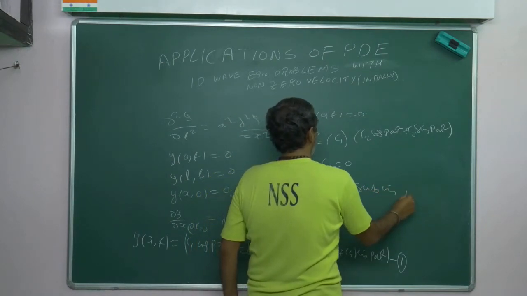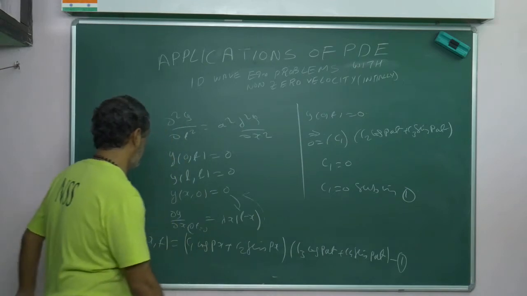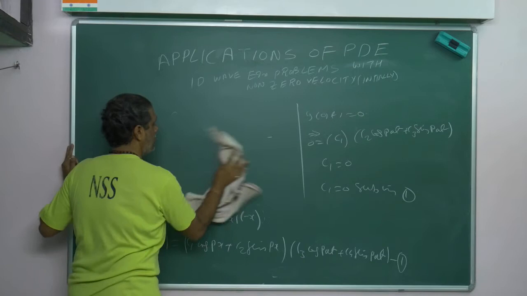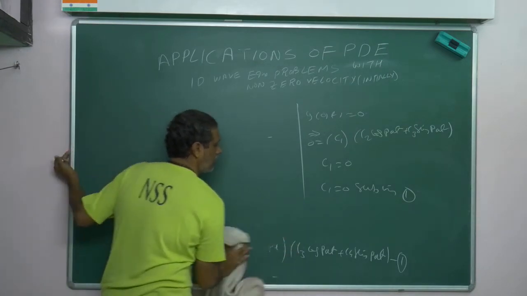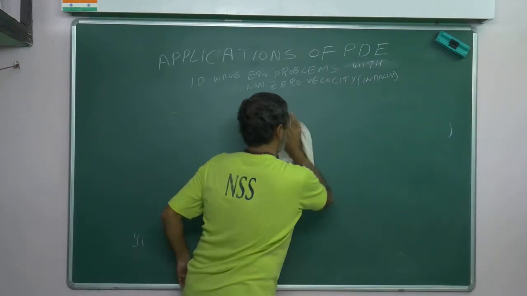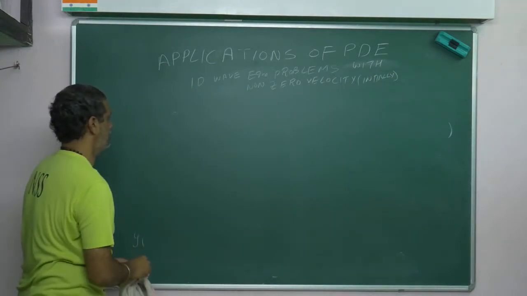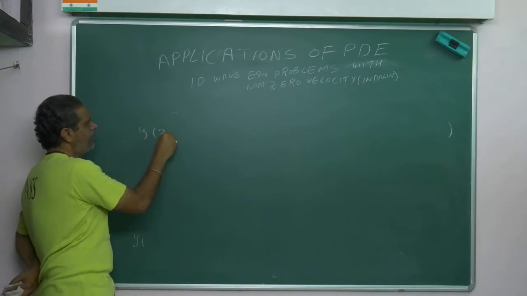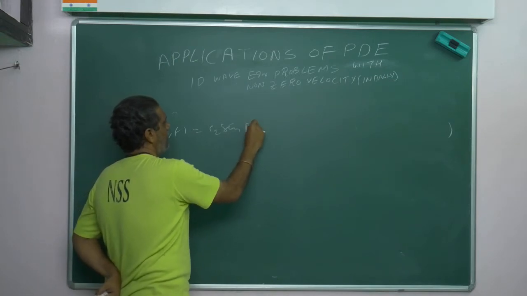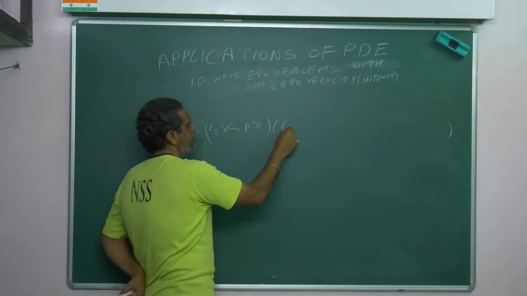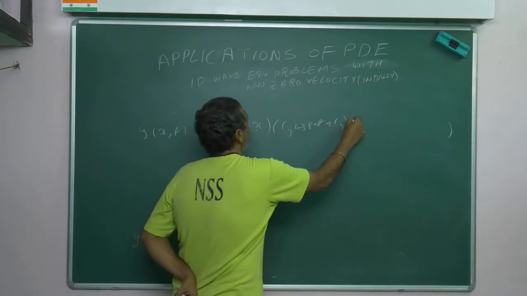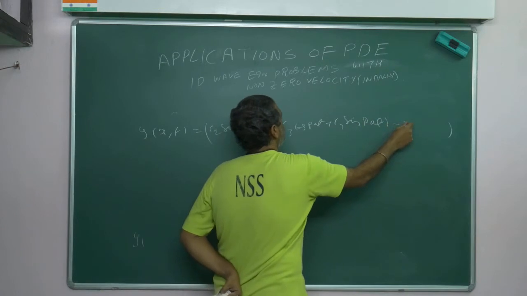Substituting in 1, y of x comma t becomes c2 sin px times c3 cos pat plus c4 sin pat. This is equation 2.